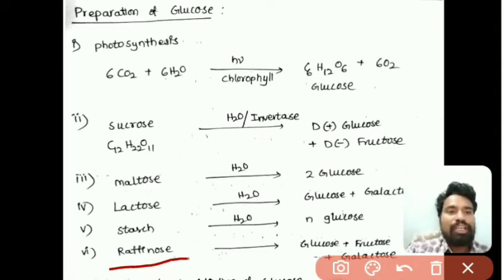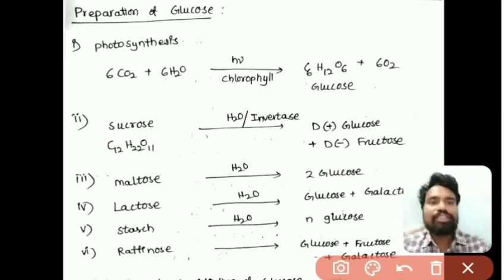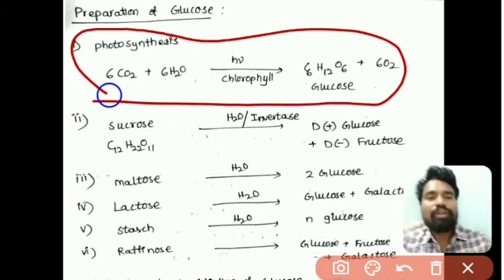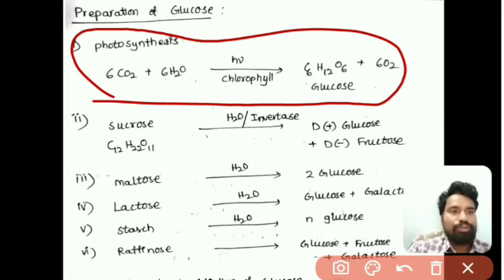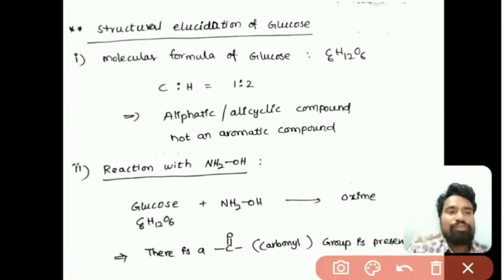Raffinose is a trisaccharide, as we have discussed earlier. When raffinose is hydrolyzed, we get glucose, fructose and galactose. So these are all the methods of preparation of glucose. Majorly, the photosynthesis reaction is the major reaction for the preparation of the glucose molecule. Next is structural elucidation of glucose.